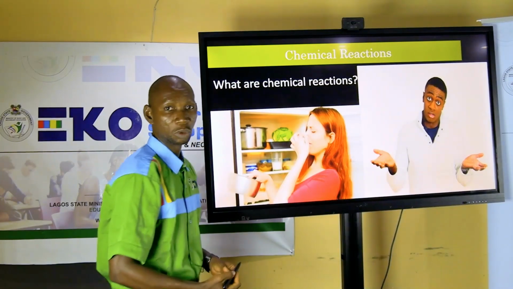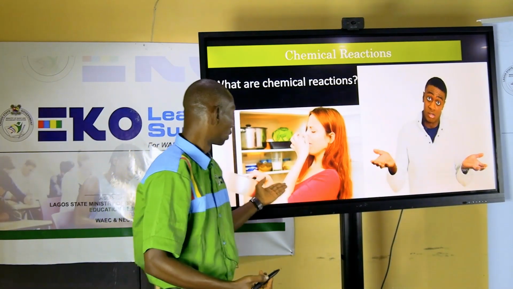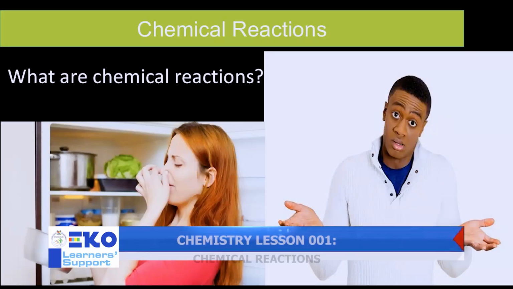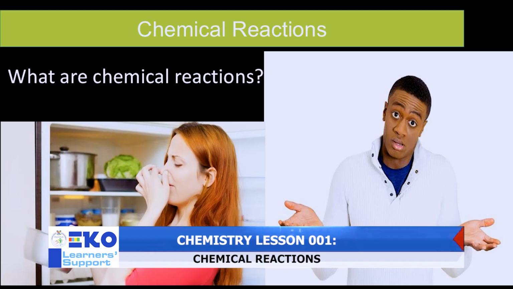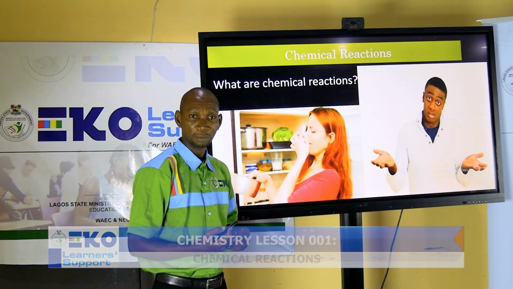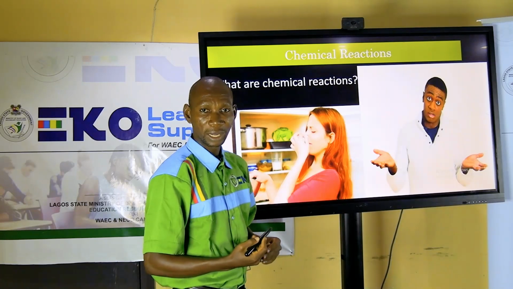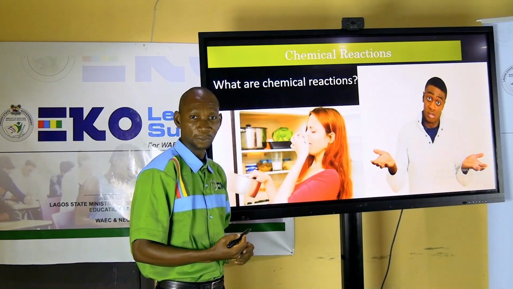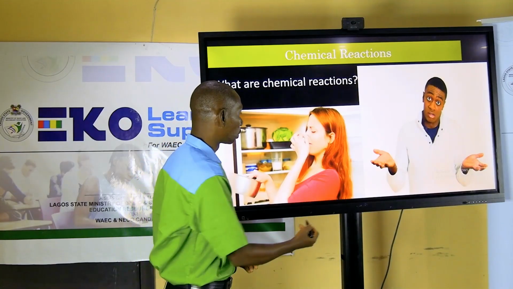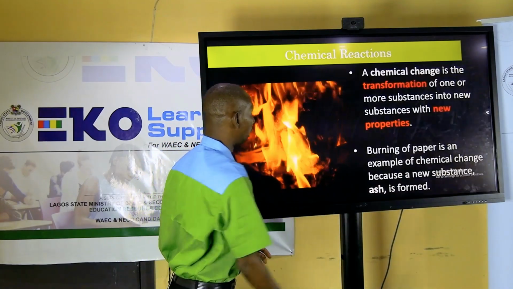So, what are chemical reactions? You look at the picture there. She made a delicious soup, but now the soup is producing an offensive odor. That's as a result of chemical reaction because bacteria in the air have degraded the food, and this is an example of what we call fermentation or decay.